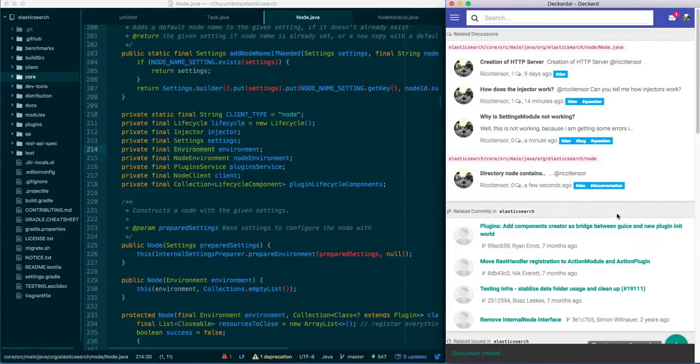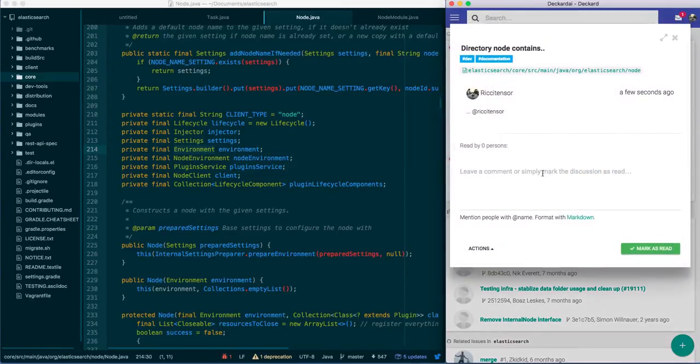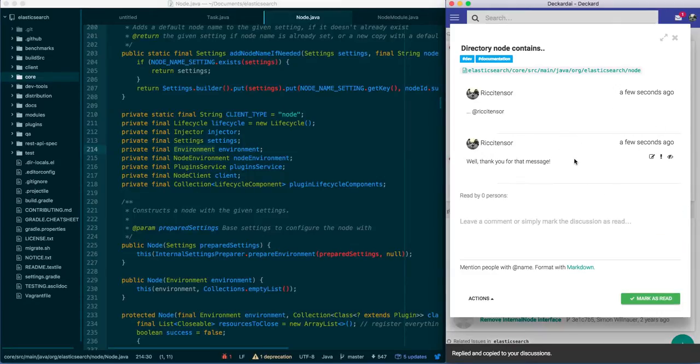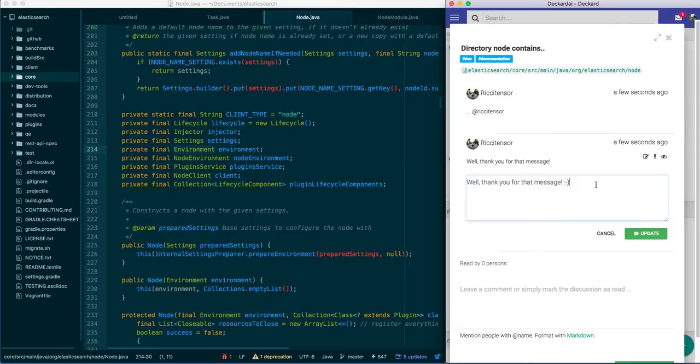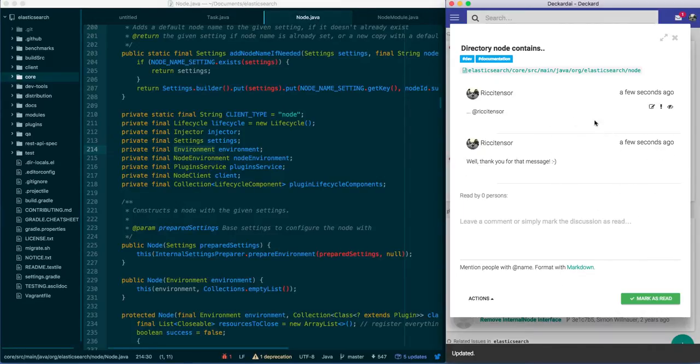What happens now is I get to see this here. Those first messages are related to this specific file. This message here is related to this specific directory. So I see this here, I can click on it and respond to it. Thank you for that message. Of course, I can edit this message, et cetera. And this message, this entire discussion, is now tied. There's a binding between this and this particular directory in the code.